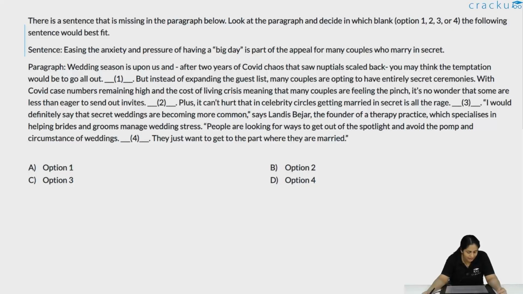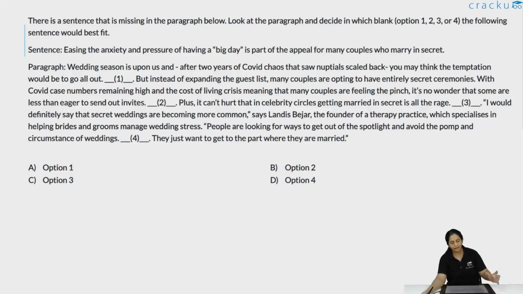I would definitely say that secret weddings are becoming more common, says Landis Bejar, the founder of a therapy practice which specializes in helping brides and grooms manage wedding stress. People are looking for ways to get out of the spotlight and avoid the pomp and circumstance of weddings. They just want to get to the part where they are married.